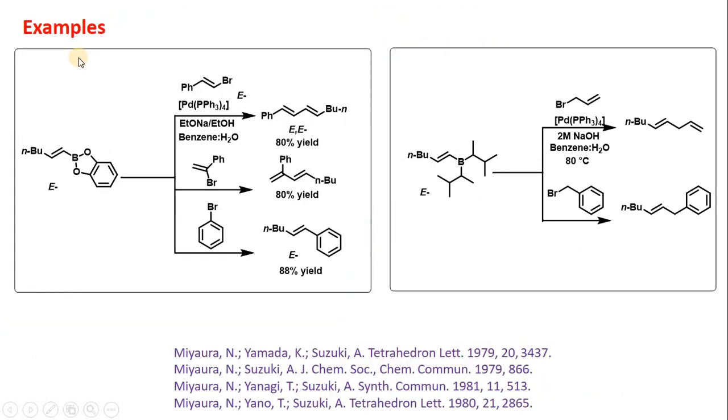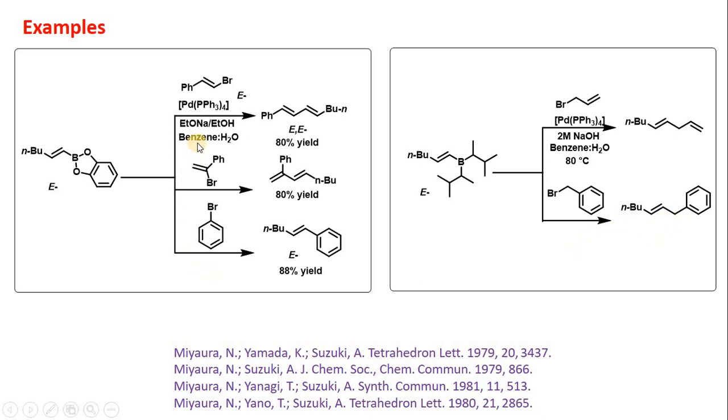These are some examples of Suzuki coupling reactions which I have taken from the literature reports. You can see here this is E-alkynyl boron, which on reacting with various unsaturated halides gives the product with retention of configuration of both the starting materials. For example, this having E configuration reacted with phenyl bromide, and you can see that phenyl comes trans. Now you can see here E-alkynyl boron with dicyamyl group on reacting with allylic bromide or benzylic bromide gives Suzuki product with the retention of configuration.